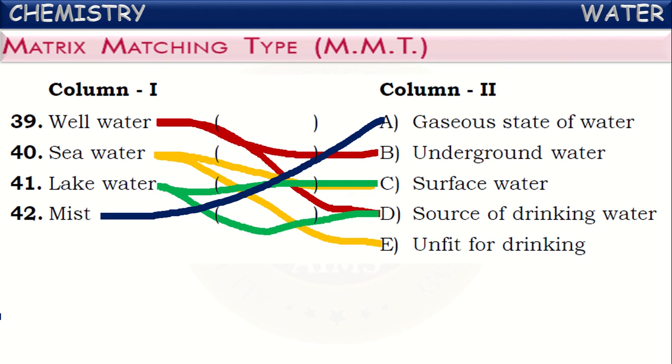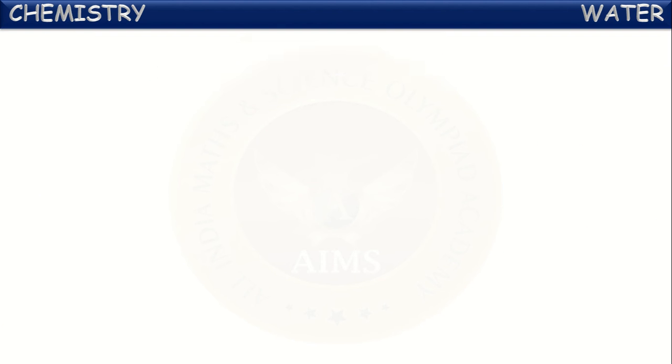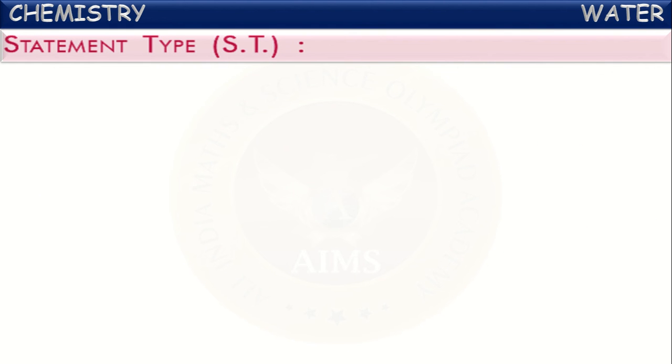Observe the matching. Well water is underground water and is one of the sources of drinking water. Seawater is surface water, but it is unfit for drinking. Next, lake water. It is also surface water and also one of the sources for drinking water. And mist is one of the gaseous states of water. Right? Next, let us go through the statement type questions.